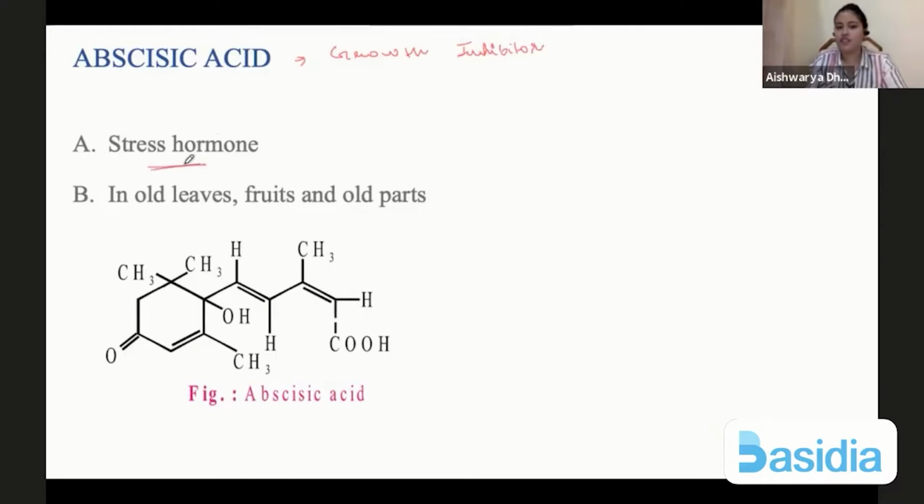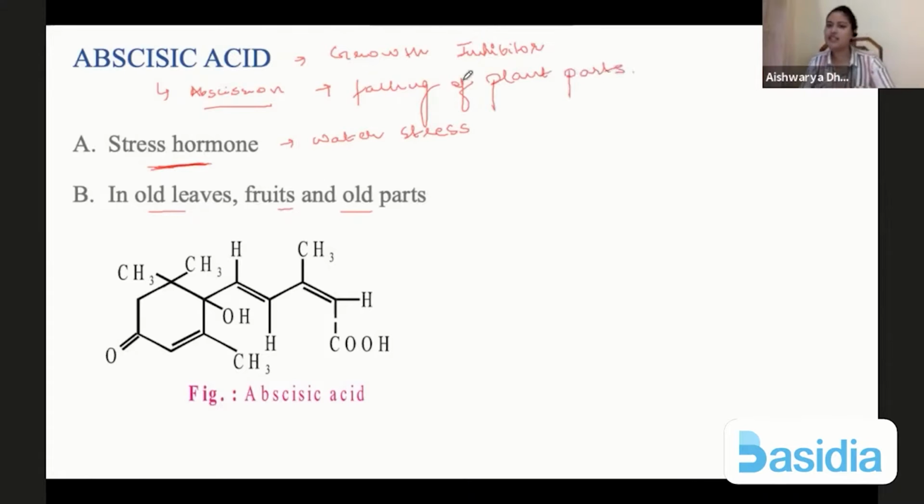It is also known as the stress hormone. Okay. And this stress hormone is produced, of course, during stress conditions, mainly during water stress. Okay. So what happens is, this is usually present in old leaves, fruits, old parts of the plant. Abscisic acid term comes from abscission. That means it allows falling of plant parts.